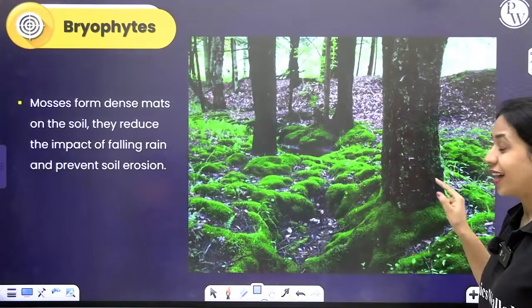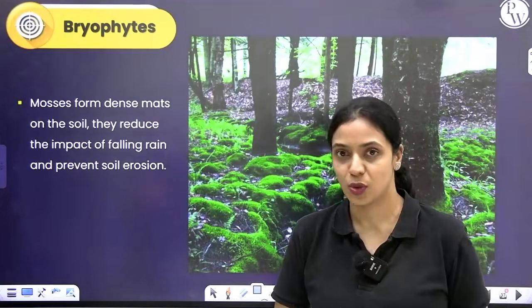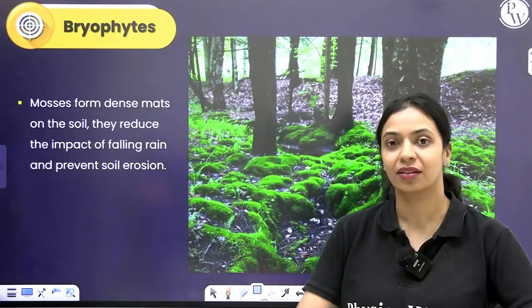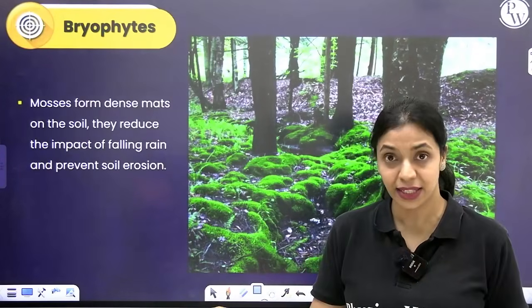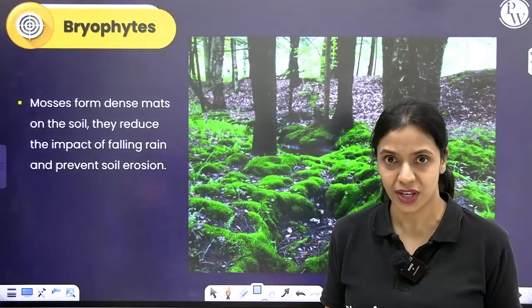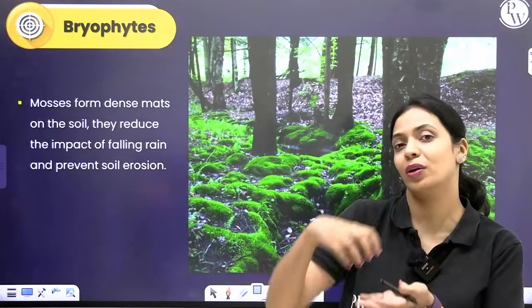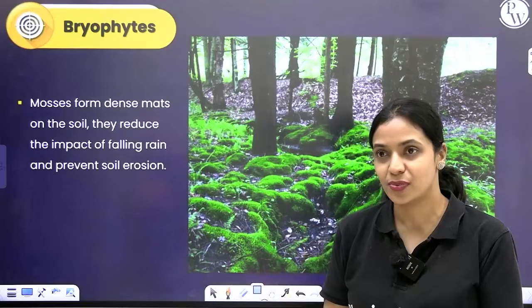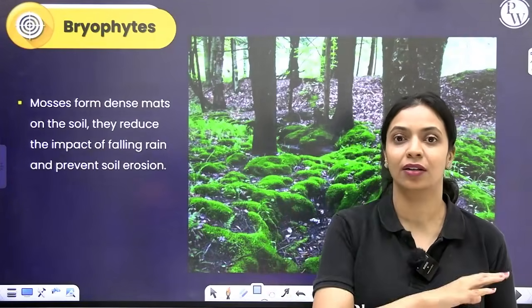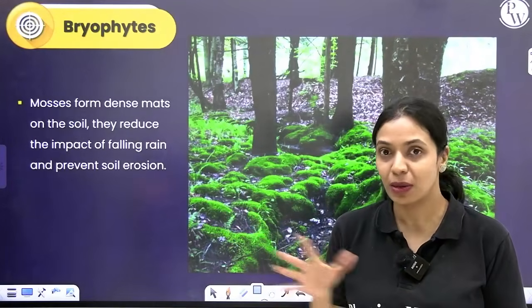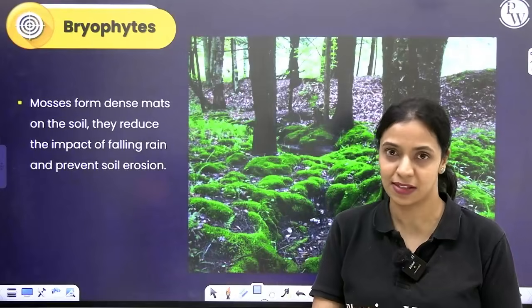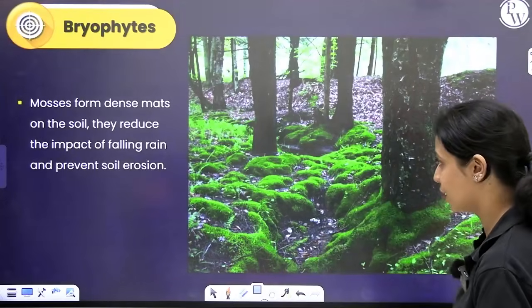Another important thing is they will prevent soil erosion. You see them growing to a great extent on the floor of forests. Because of their tiny rhizoids, they will hold the soil particles together. Even if there's very strong wind or a heavy rain, the soil particles are held very closely by these rhizoids and they prevent soil erosion.